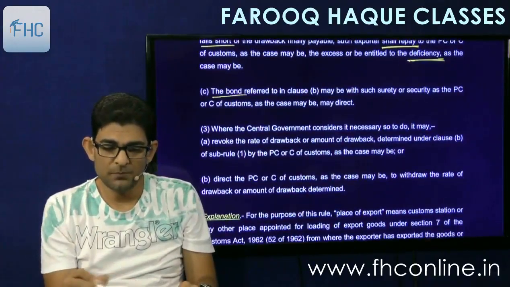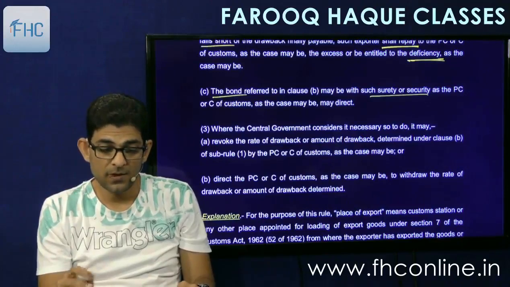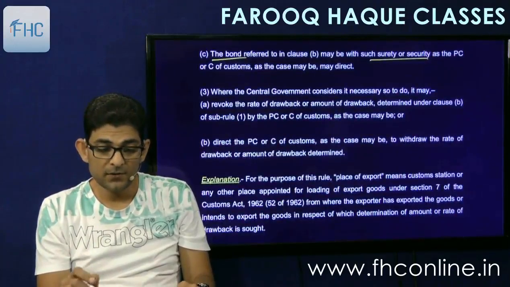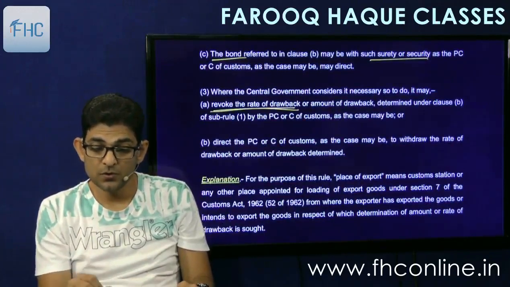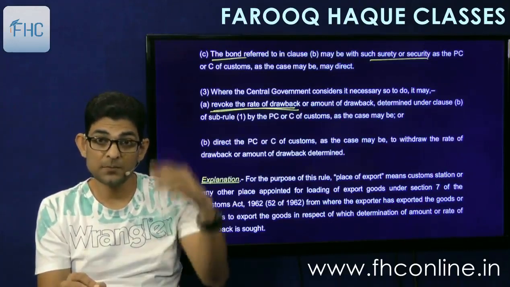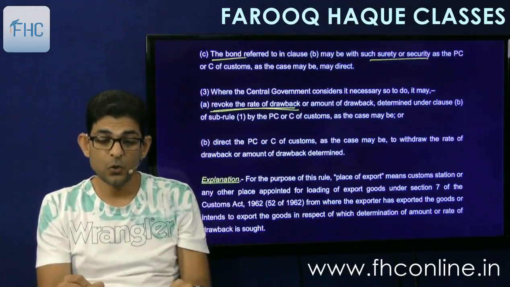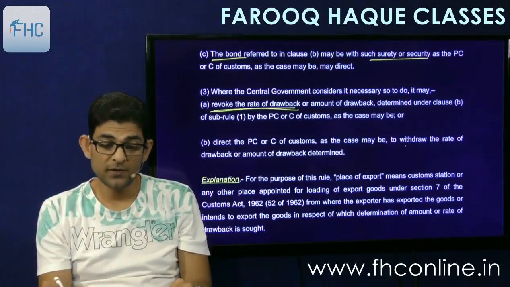And the bond will be with security or surety as may be prescribed, and where the government considers it necessary so to do, it may revoke the rate of drawback also, as the case may be, and direct the PCOC to withdraw the rate of drawback. The central government has the power to revoke the drawback determined by PCOC, or direct PCOC to withdraw the rate of drawback.